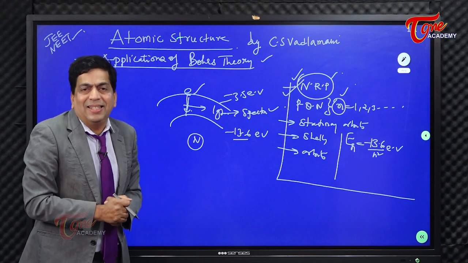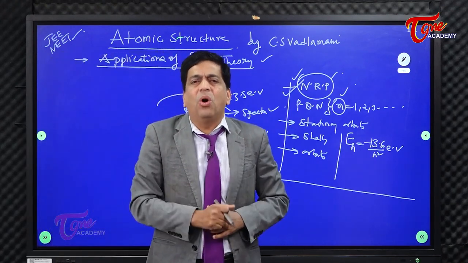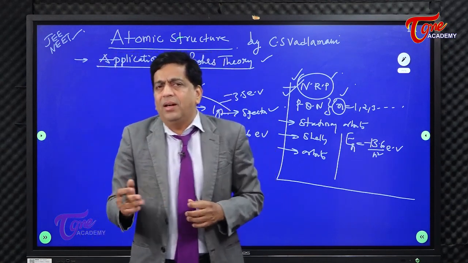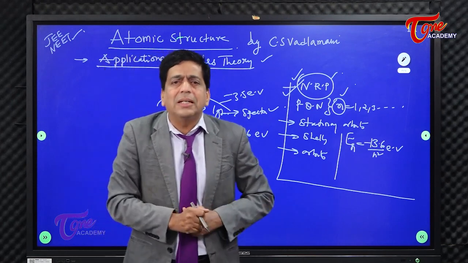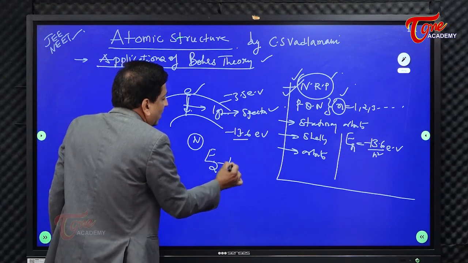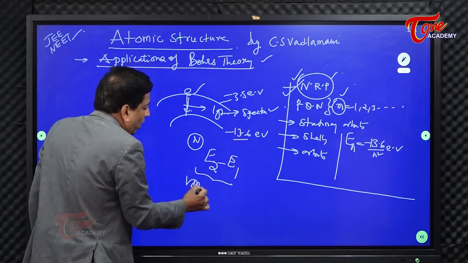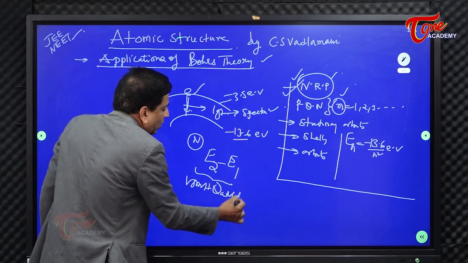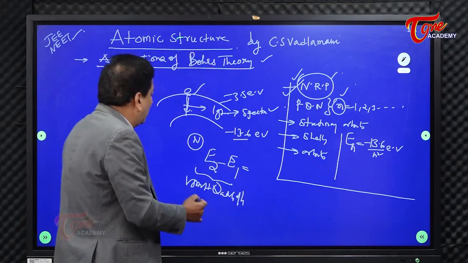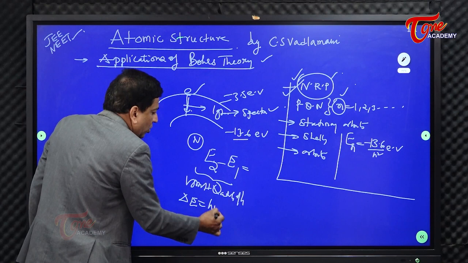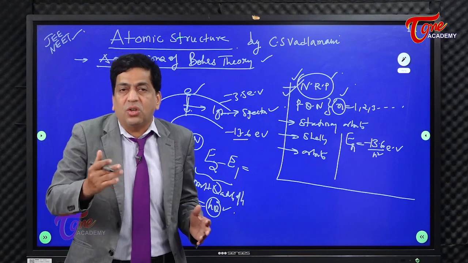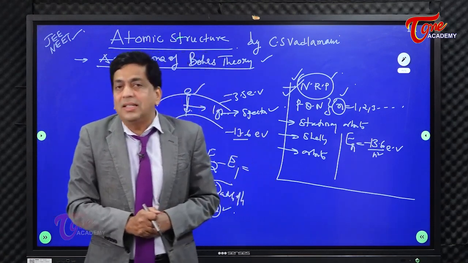And mind you, that is how the discontinuous spectra has been explained by Bohr. Bohr's theory is based on Planck's quantum theory, because when light is emitted, it is done in a discontinuous fashion in the form of quanta. The difference in energy, that is E2 minus E1, is the quantity of light given out in the form of quanta. When the difference in energy is delta E, energy has only one equation, that is h nu. That means again the energy is quantized. It is shot out in the form of packets in a discontinuous fashion, and that actually gives you a discontinuous spectra.